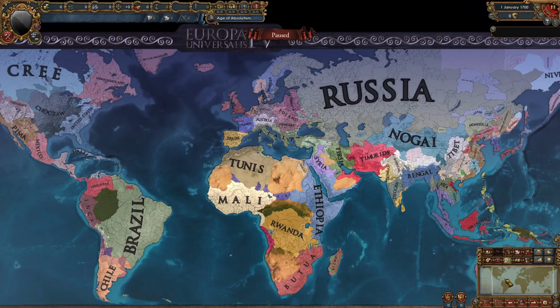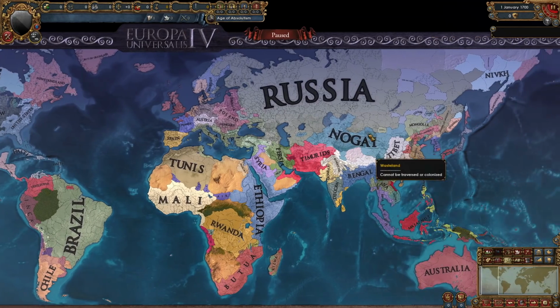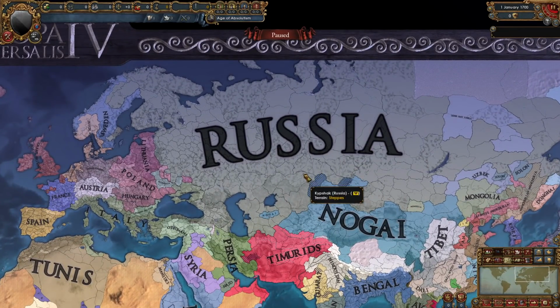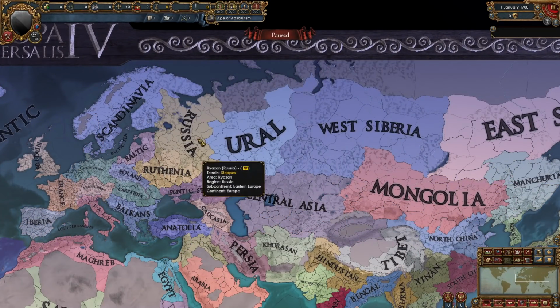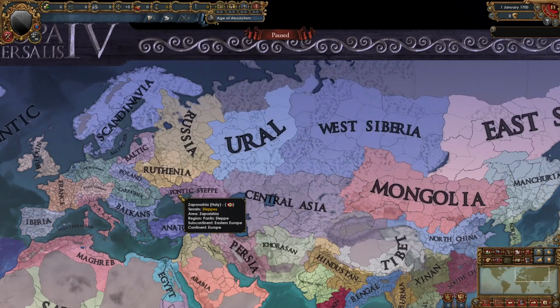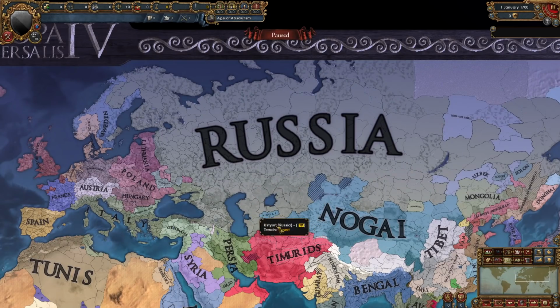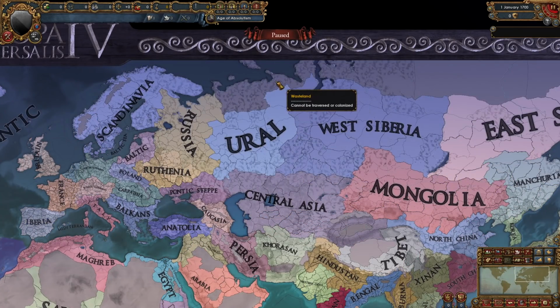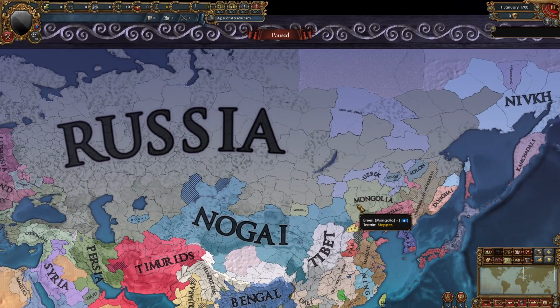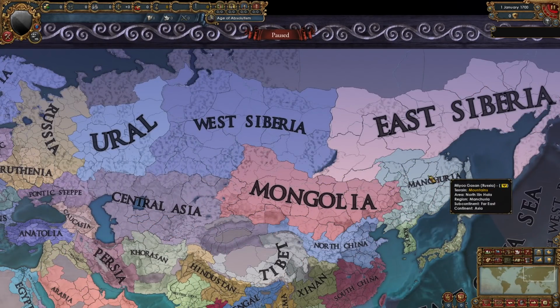So it's 1700, almost the age of revolutions, and I think the first thing you can notice is that Russia is huge. They have been expanding like crazy. As you can see, they did start out only in the Russia region. They have parts of Scandinavia, parts of Ruthenia, parts of the Pontic Steppe. They even made it to Central Asia, owning most of it. They've taken over the Ural, West Siberia, and they've even gotten to East Siberia, Mongolia, and even Manchuria.